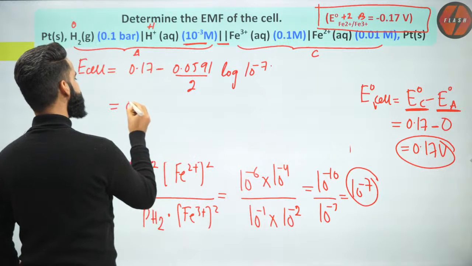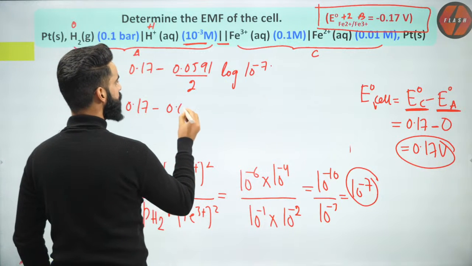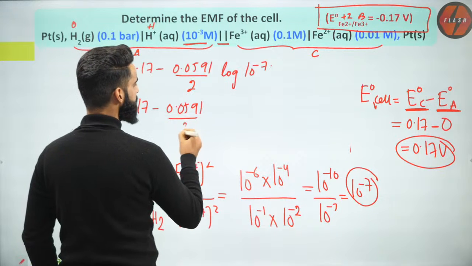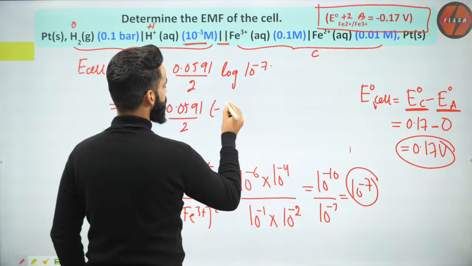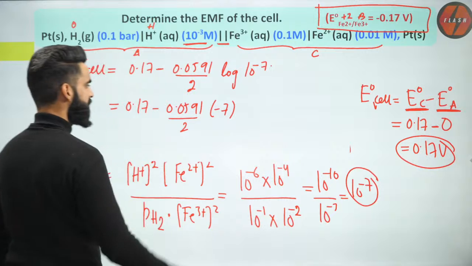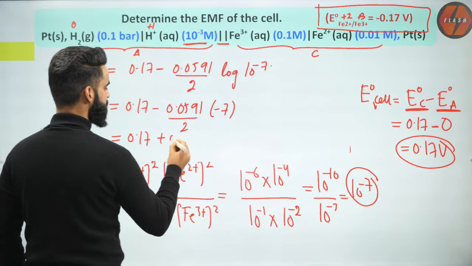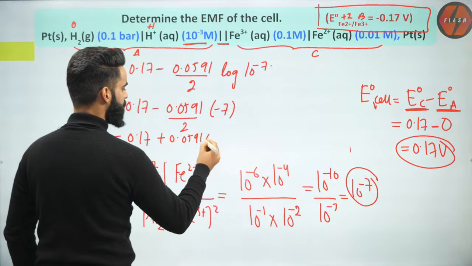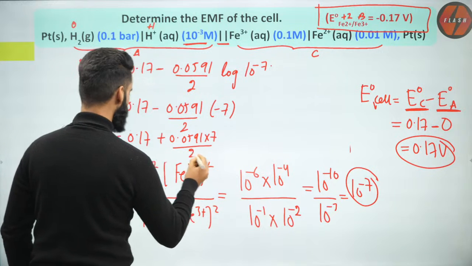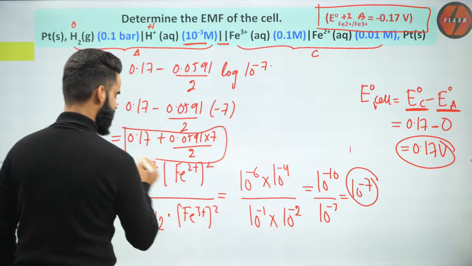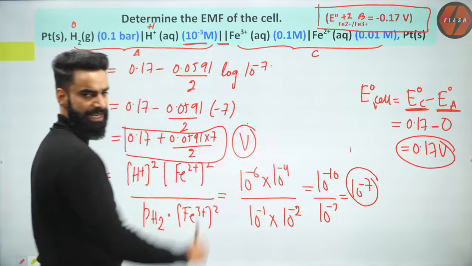Can't you solve it and get the answer? 0.17 minus 0.0591 divided by 2. This is going to be log of m to the power n, which is going to be minus 7. Log 10 is 1. This minus will come in the front. So it's going to be 0.17 plus 0.0591 multiplied by 7 divided by 2. Just solve this value. You'll get the value of EMF of the cell in volts.